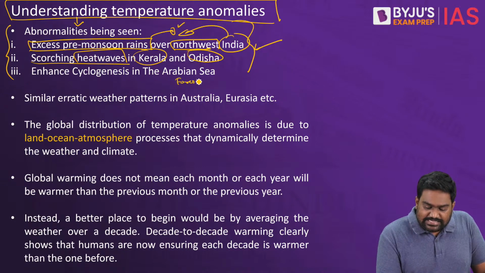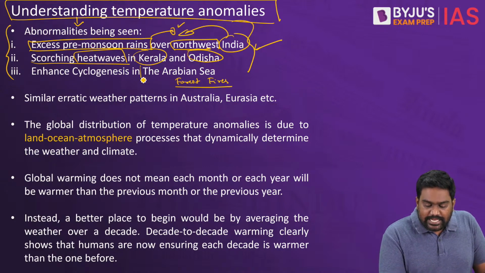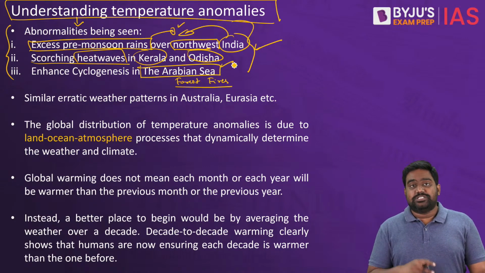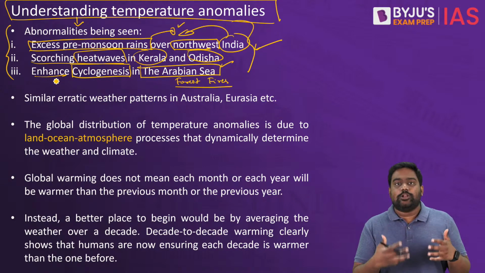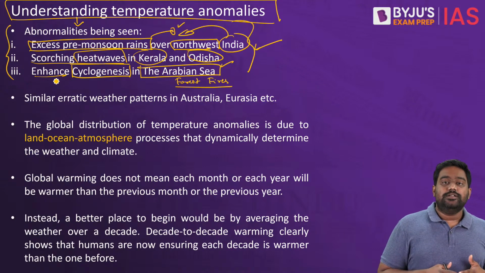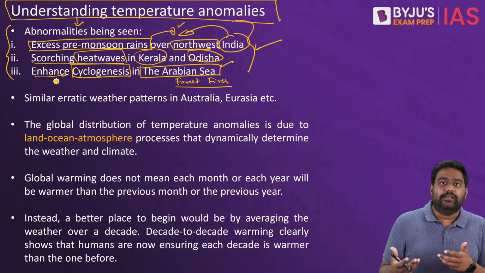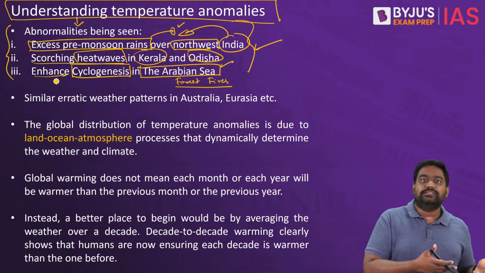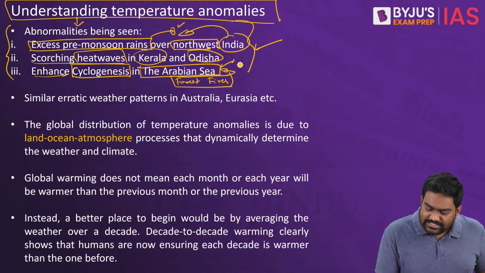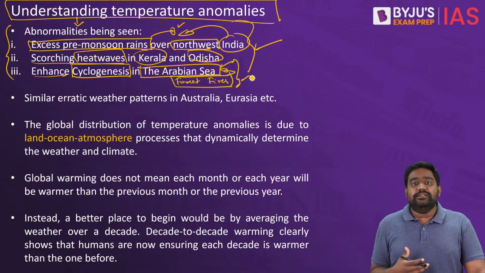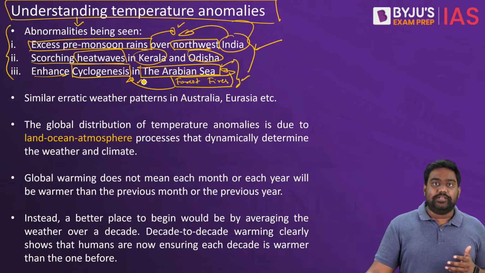Forest fires have increased in their frequency and intensity across the Indian subcontinent. And the Arabian Sea has become warmer, which is an ideal condition for cyclogenesis. This is enhancing cyclonic activity in the Arabian Sea. Generally, the Bay of Bengal witnesses more cyclogenesis, more cyclonic activity, because the Bay of Bengal is warmer than the Arabian Sea. But due to several weather and climatic factors, including climate change, the Arabian Sea is becoming warmer, and directly it's playing a role in increased cyclonic activity.